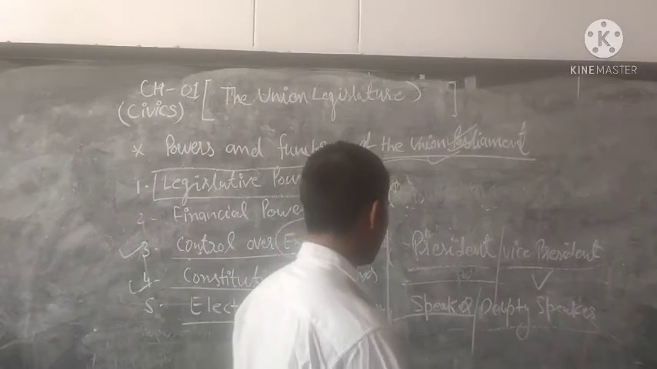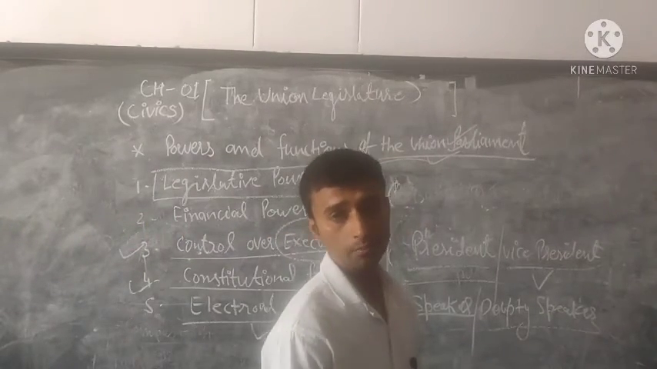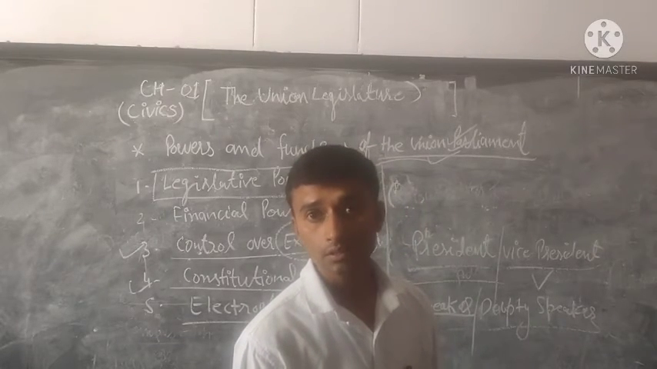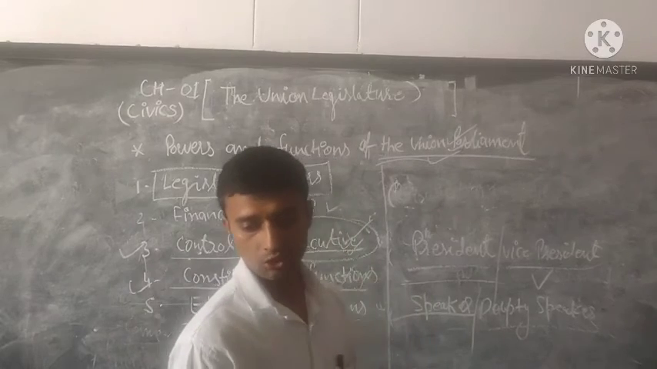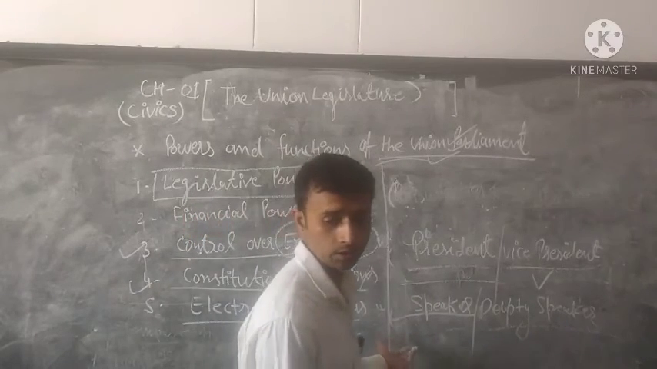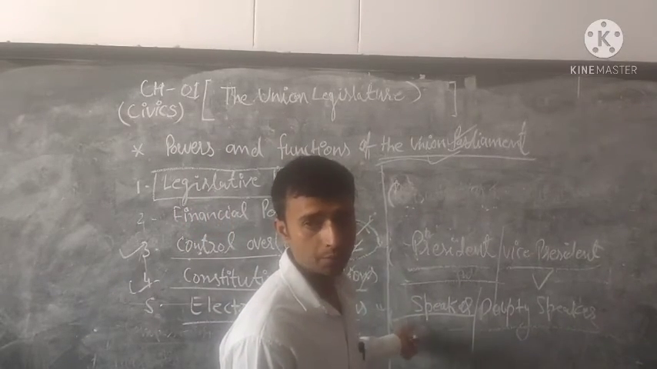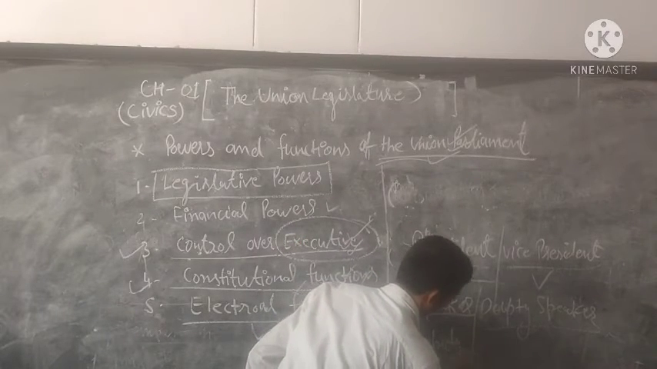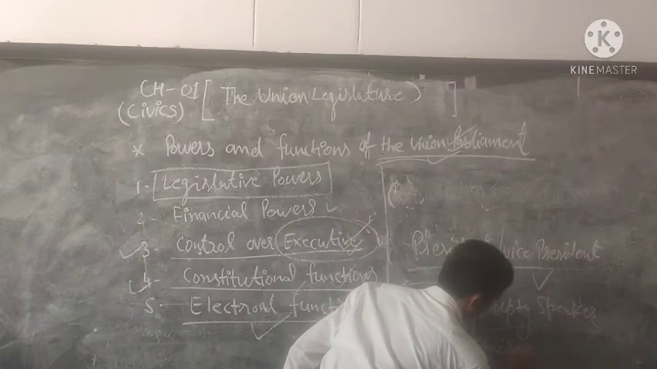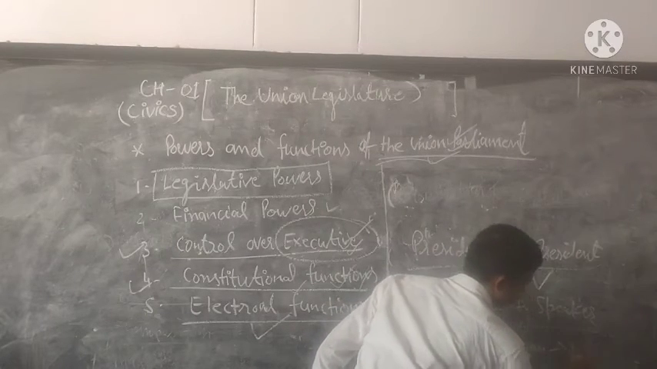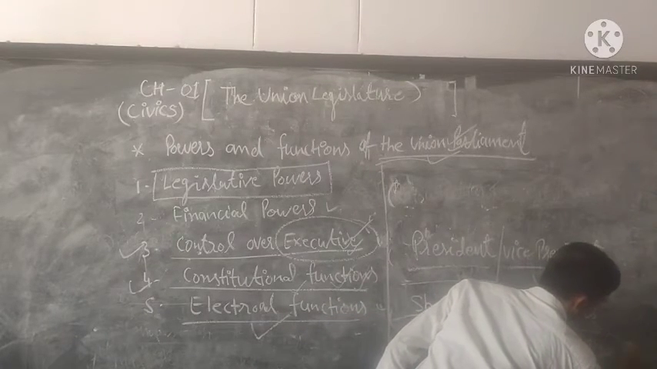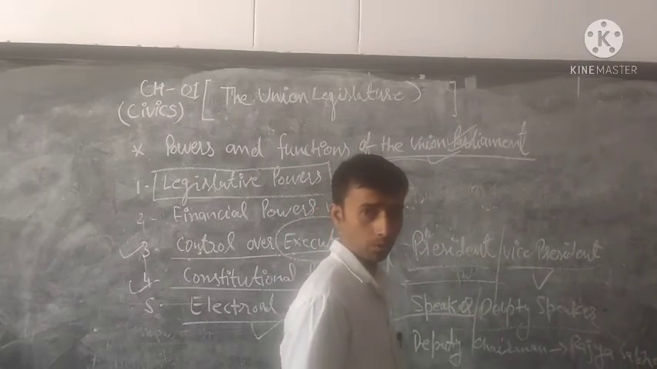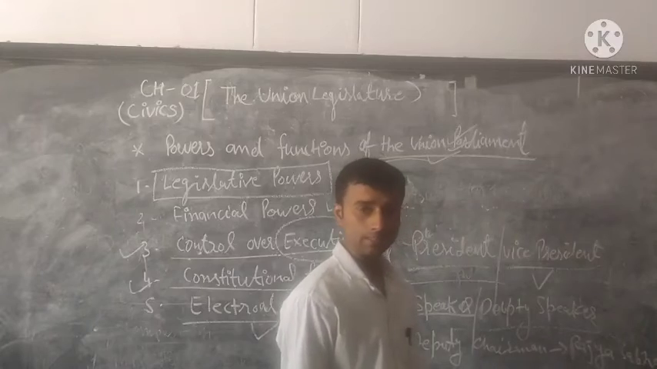Then the Rajya Sabha elects its deputy chairman. The deputy chairman will be a member of the Rajya Sabha. No role of the Lok Sabha. Members of the Lok Sabha have no role in the election of the deputy chairman.